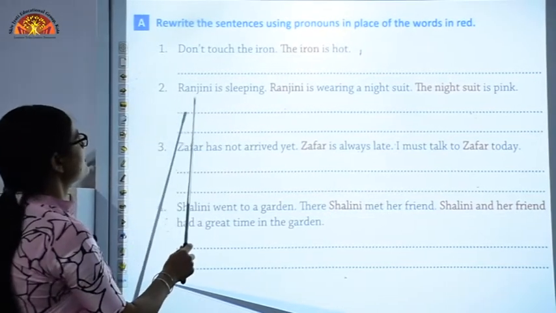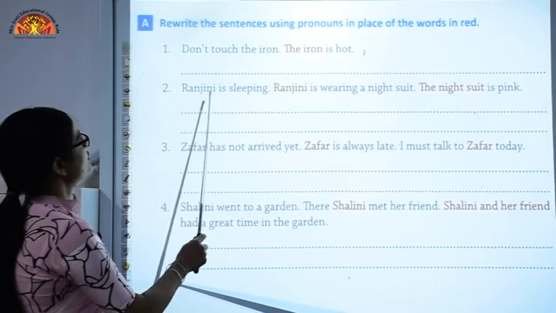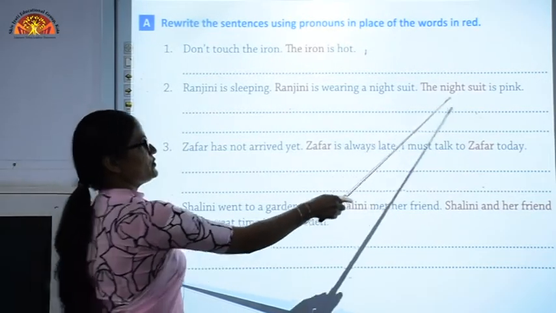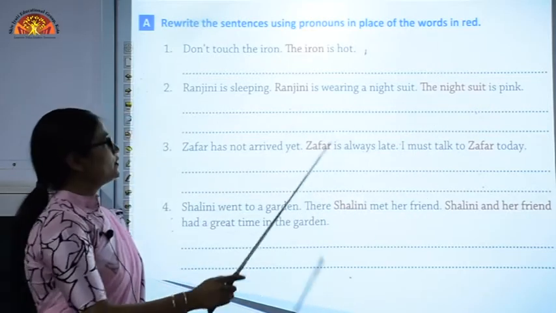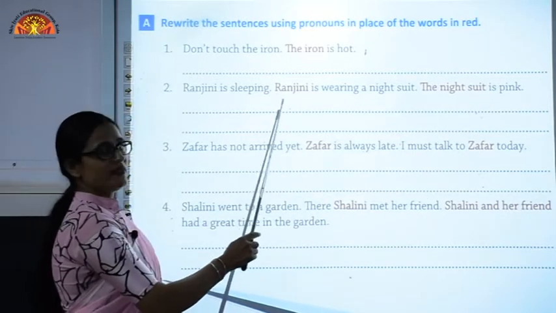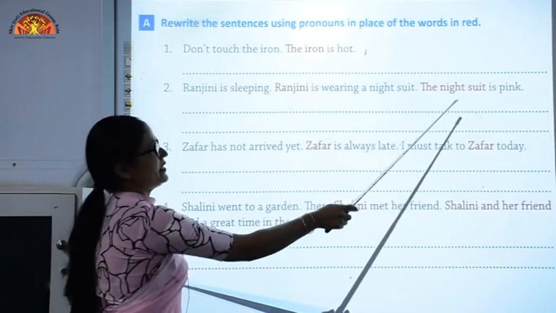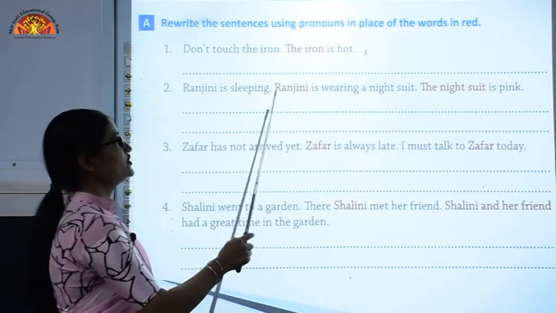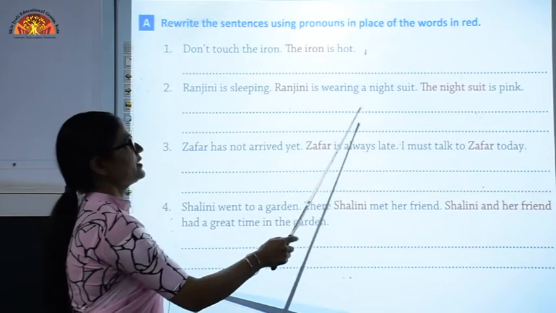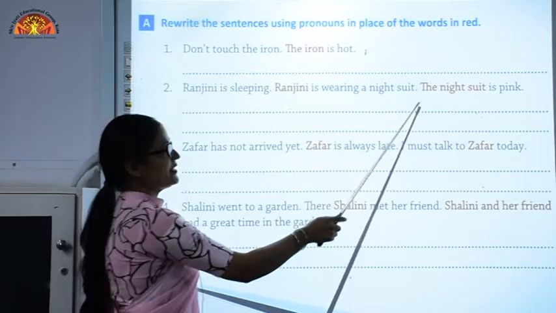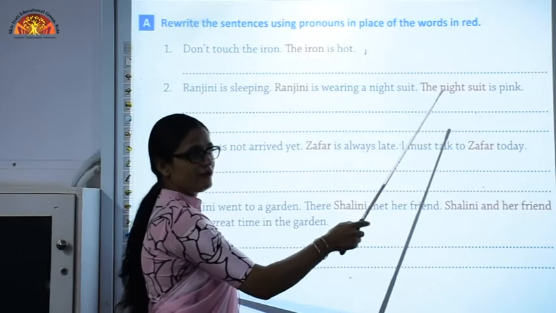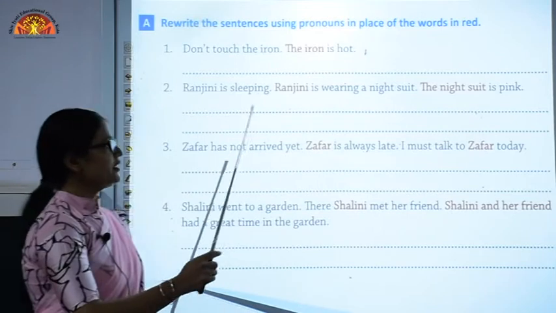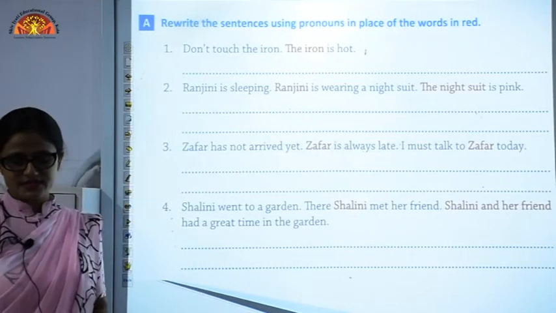Similarly, in the second sentence: Ranjani is sleeping, Ranjani is wearing a night suit, the night suit is pink. Here two words are highlighted in red, Ranjani and the night suit. Ranjani is the name of a girl, therefore I will use she here: She is wearing a night suit. The night suit is the name of a thing, therefore I will use it here: It is pink. Similarly, you have to do the rest of the sentences.